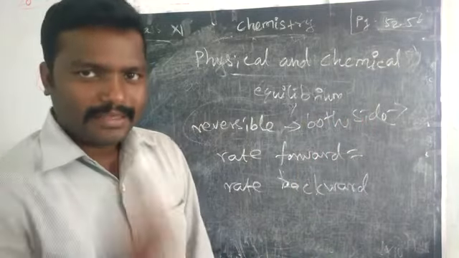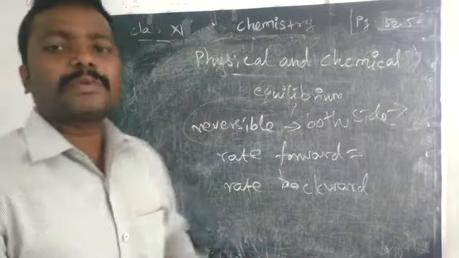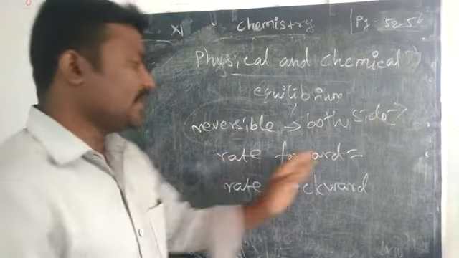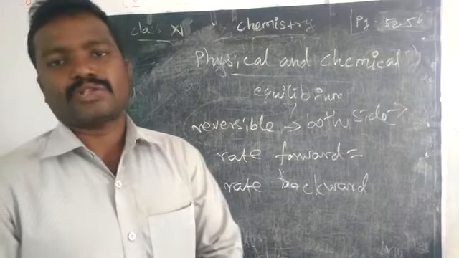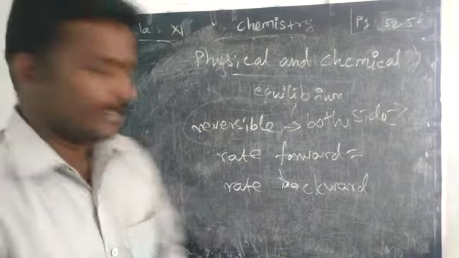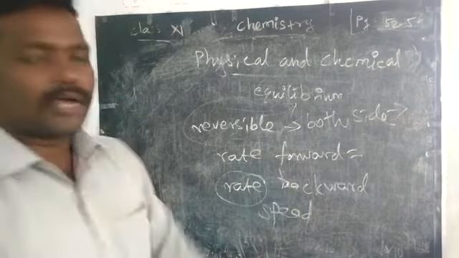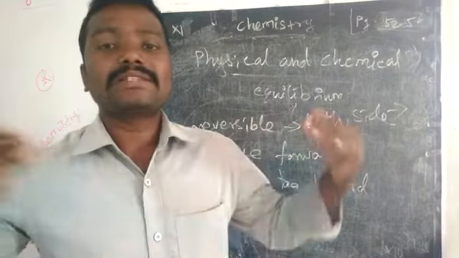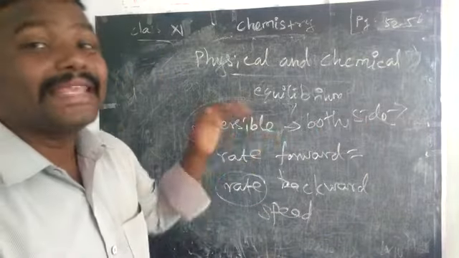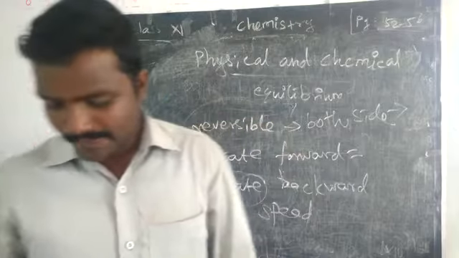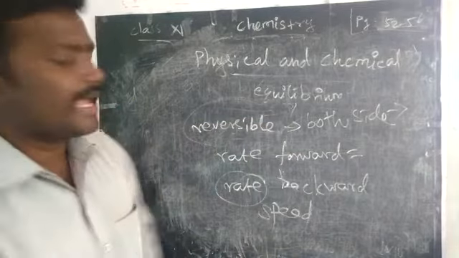Are you clear? In the reversible reaction, which reversible reaction has rate of forward reaction equal to rate of backward reaction? What do you mean by rate? Speed. Yes, rate means speed. So if forward and backward reactions take place at the same speed, we can say that is a reversible equilibrium reaction.